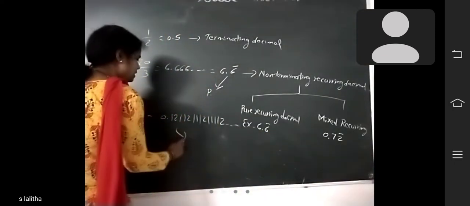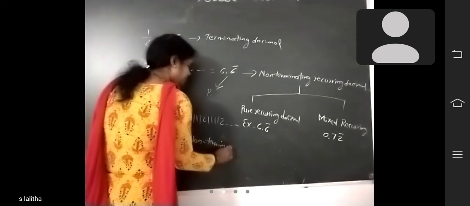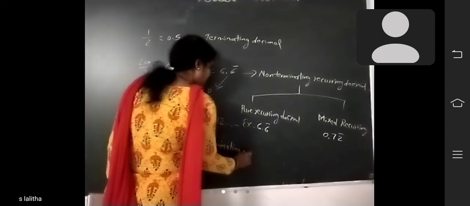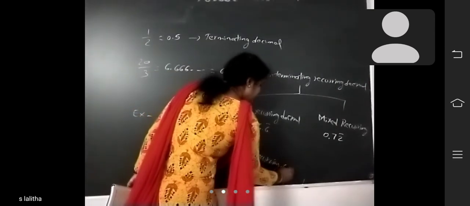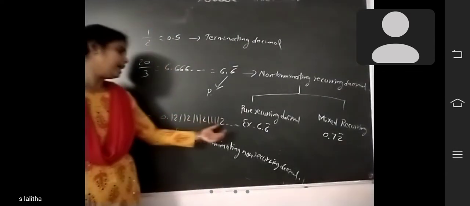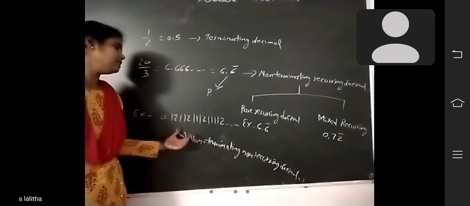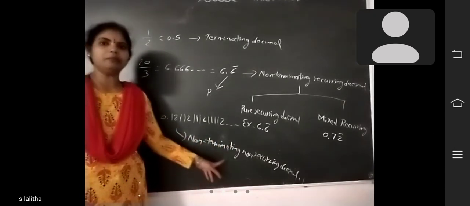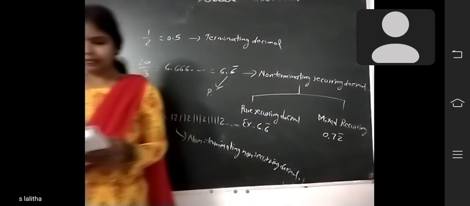So what do you call this one? Non-terminating, non-recurring decimal. Okay, ma'am? There is no termination and no number is repeated here. So that decimal is called non-terminating, non-recurring decimal. Did you understand, ma'am?